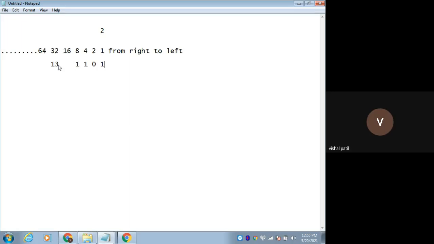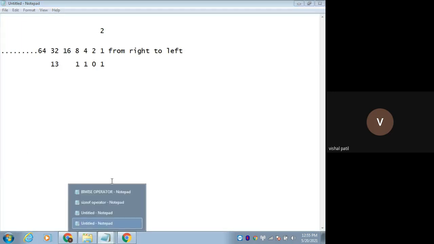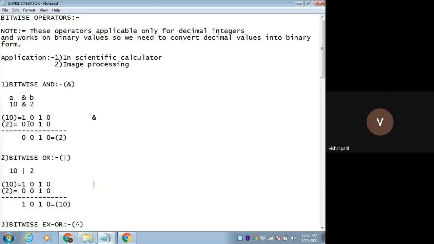Getting it? So I'm just converting the decimal into binary form. That's why 1010: 8 plus 2 is 10. And for 2, it will be 0010.